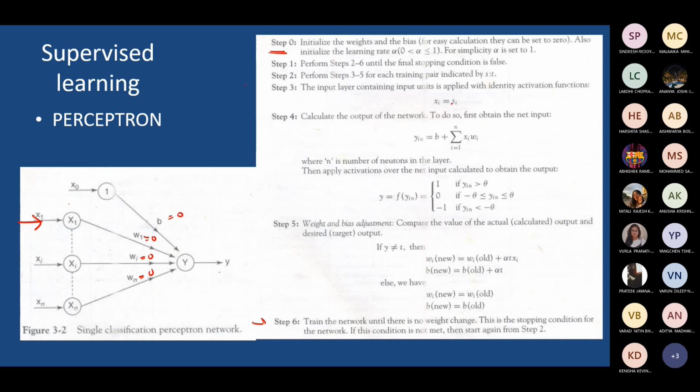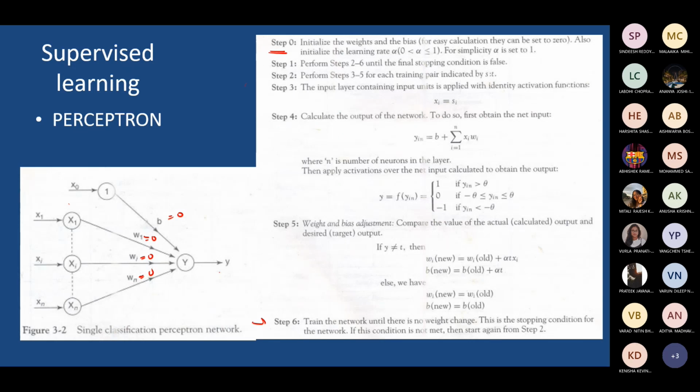You start with considering the first set and then the second, and so on. If there are 4 sets, you apply all the 4 sets one by one. That is what it means. Okay, so once you apply, then what else do you have to do? That is what is given in the next step.